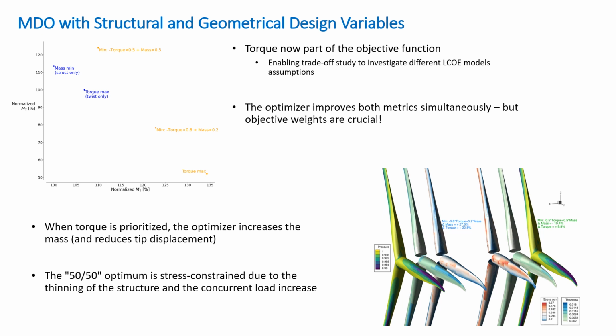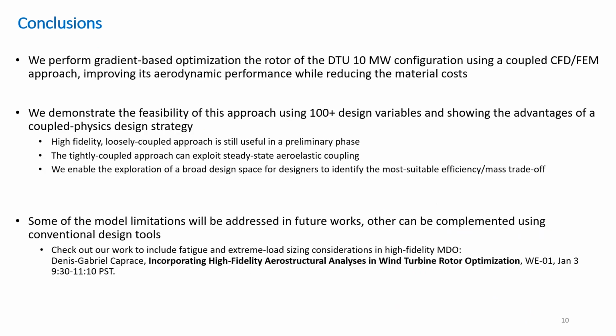If the mass has small or zero weight in the objective, the optimizer will prioritize the aerodynamic efficiency and thus torque maximization. This might result in additional mass on the final rotor to ensure structural feasibility under heavier loads and lower tip displacement. Conversely, when for example torque and mass are equally weighted, the optimizer is able to simultaneously improve the aerodynamic performance of the rotor and reduce its total mass. The results we have just presented are preliminary and use simplified models, but strongly suggest how high-fidelity gradient-based optimization can be effectively used to improve the performance of wind turbine rotors and identify design trends to reduce the levelized cost of energy of wind power.